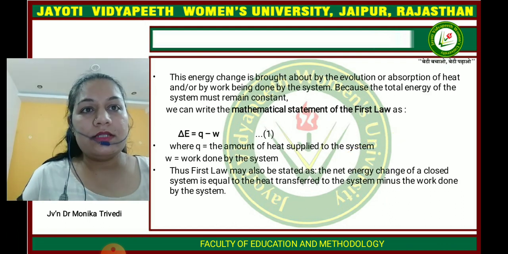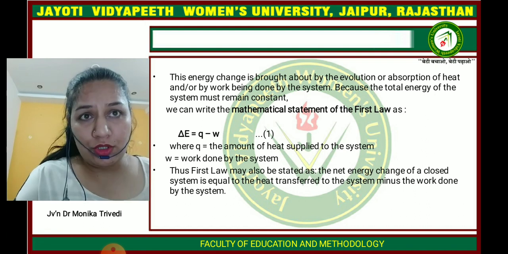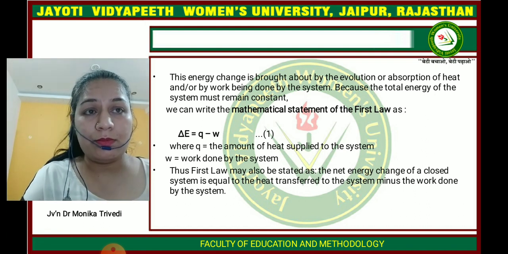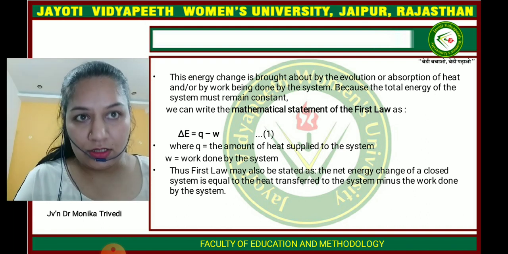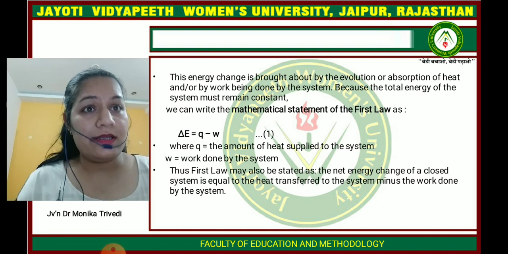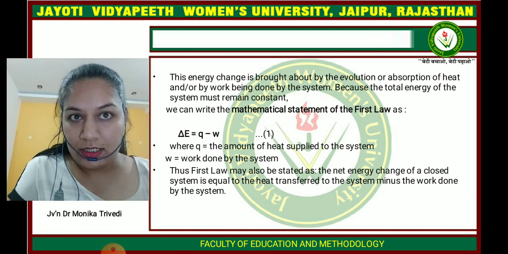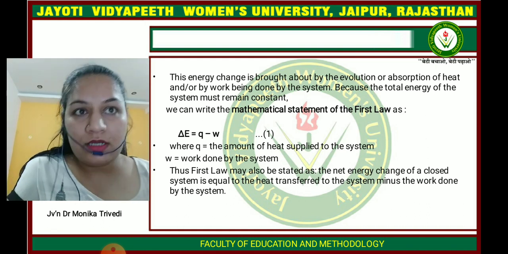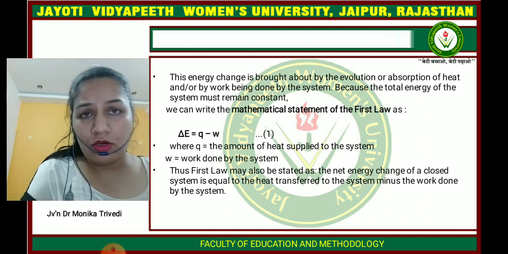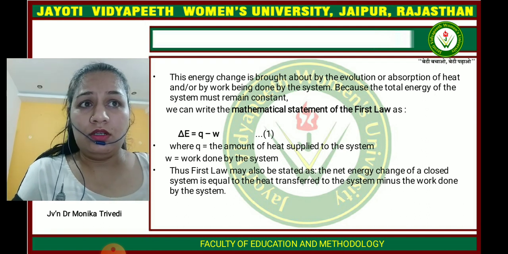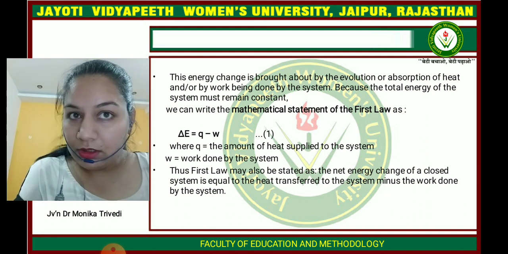Okay, this energy change is by the evolution or absorption of heat or by the work being done by the system, because the total energy of a system must remain constant. So it can also be written mathematically as del E is equal to Q, which is heat, minus W, work done. So the heat can be absorbed or evolved, and something done is called work.